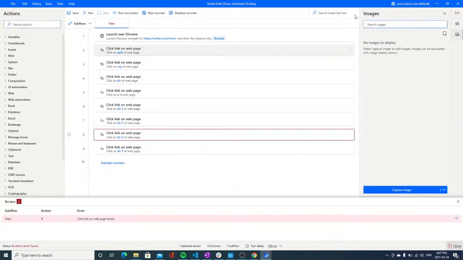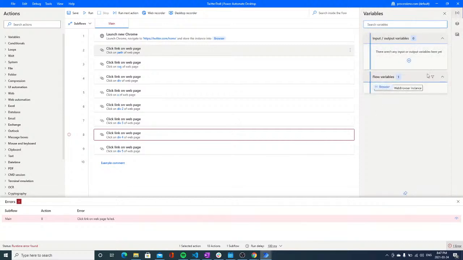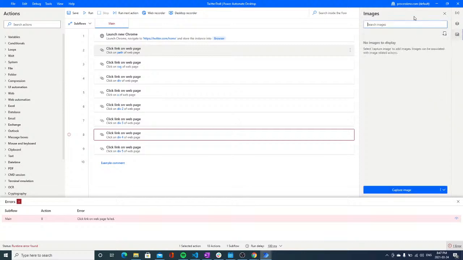So here we have these images. Now we have seen how to use variables right here. Maybe not in detail because Power Automate allows us to use all kinds of different variables, and maybe later we'll see how we can use lists or different kinds of variables. But for now, let's see how we can use images. Now I would like to use an image.